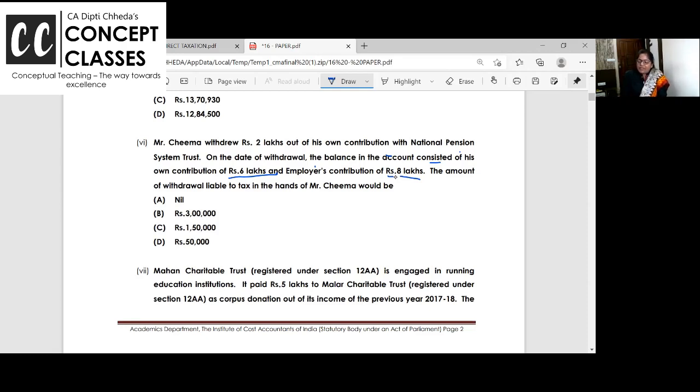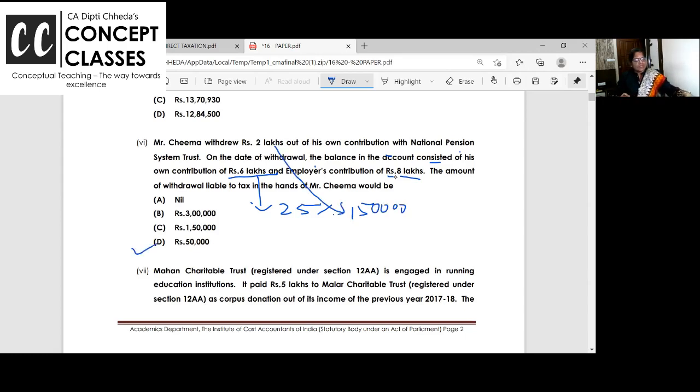Whenever you withdraw the money, up to 25% of your contribution is exempt. So what is 25% of 6 lakh? Pick up your calculators. 1.5 lakh. So up to 1.5 lakh, if you withdraw, it is exempt. Beyond that, it is taxable.